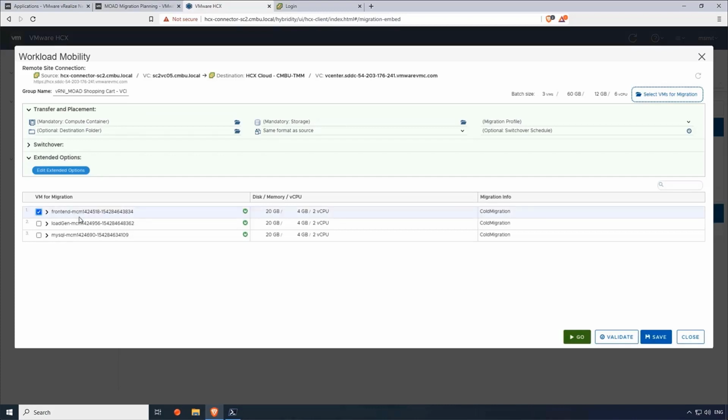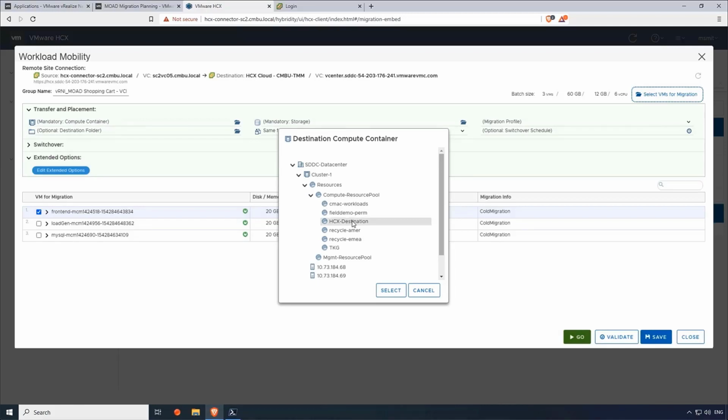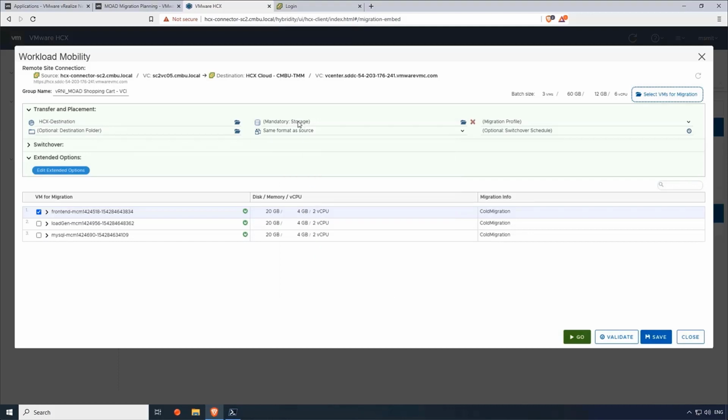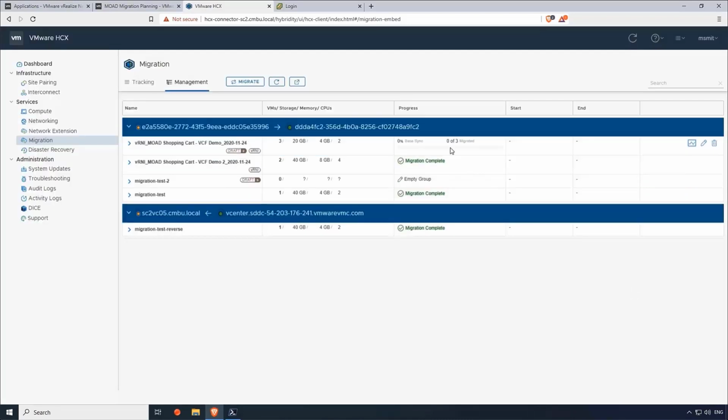So in this case, I just want to select the front-end web server just to save a little bit of time, but you can select any and all VMs that you would like. I'd select the destination, resource pool, or cluster. The migration is queued. And now it'll start to sync.